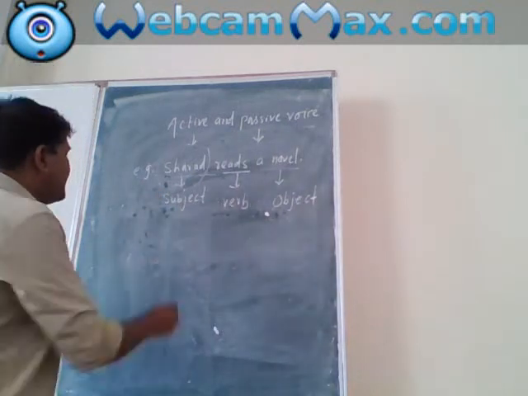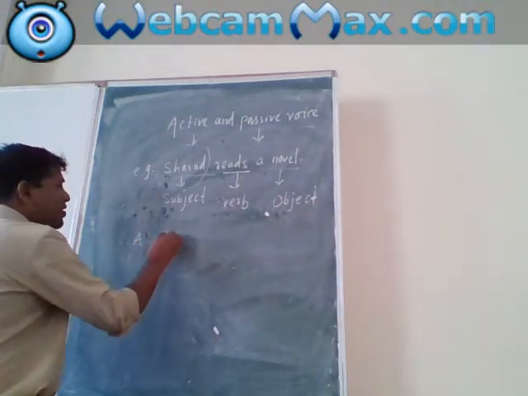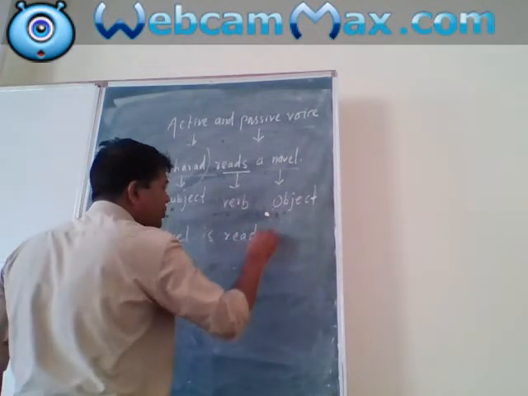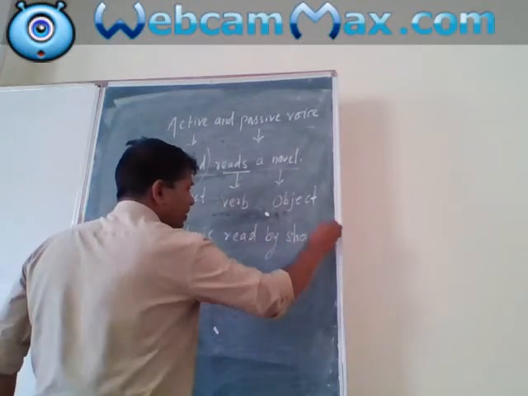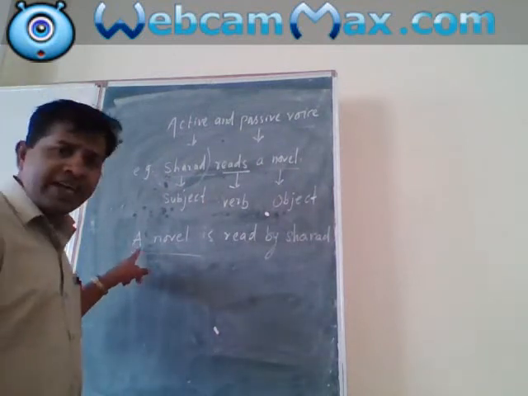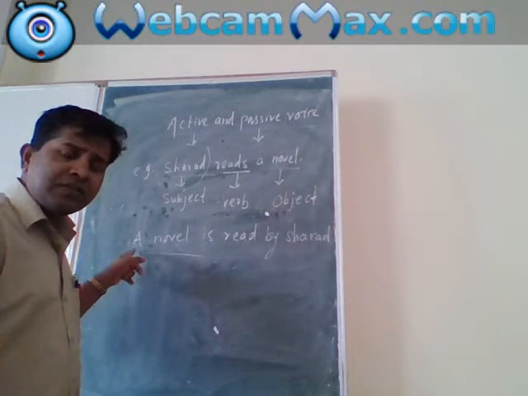Now, when I change this sentence, a novel is read by Sharad. Here a novel is an object. It is a door.